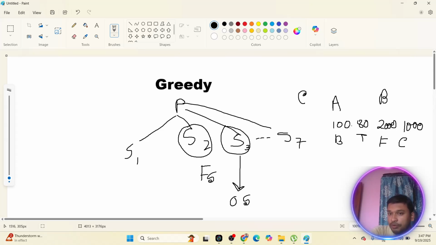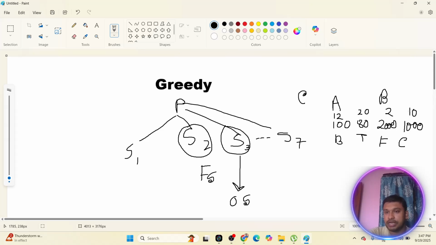Now one more thing would be there. Let's suppose the bus takes 12 hours to reach, the train takes 20 hours, the flight takes 2 hours, and the car takes 10 hours.